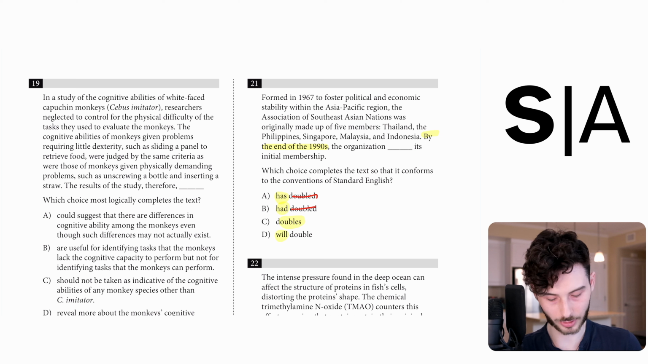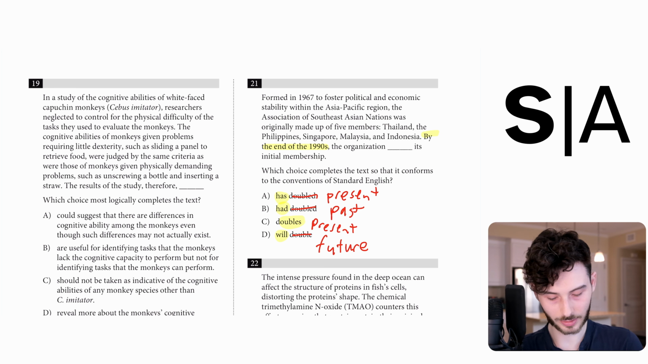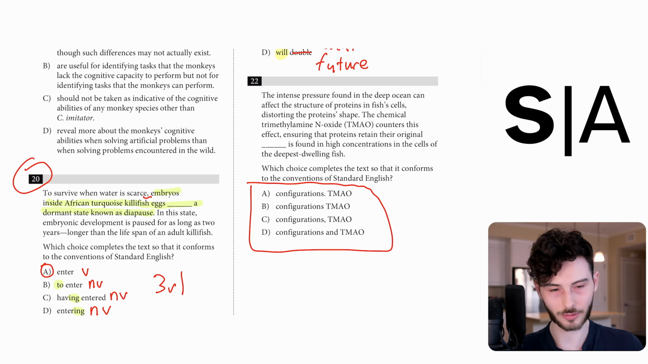So I can ignore double in A, B, and D. Has is present, had is past, doubles is present, and will is future. Since the 1990s is in the past, we need past. Therefore, the answer must be B. 22. It's all the same words. The punctuation is different, suggesting that this is a fragment run-on question type.